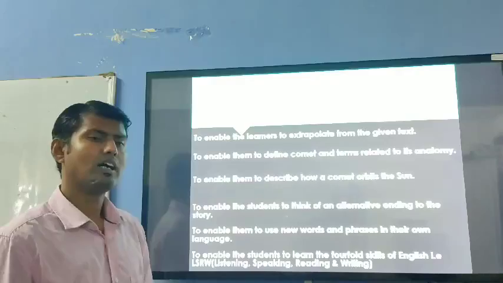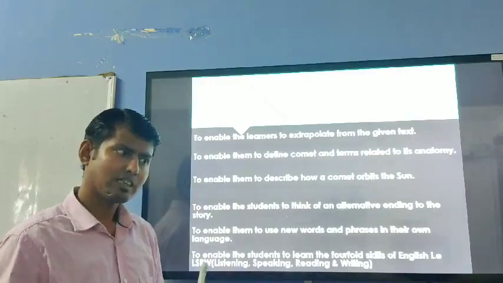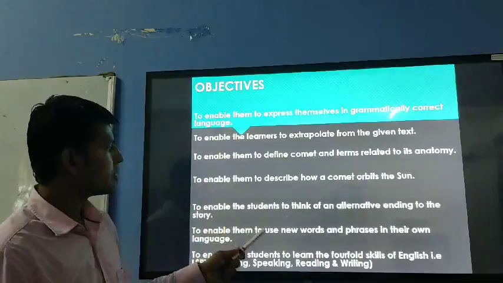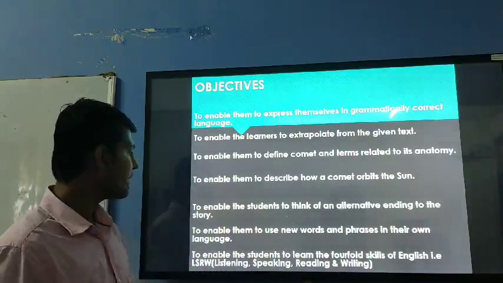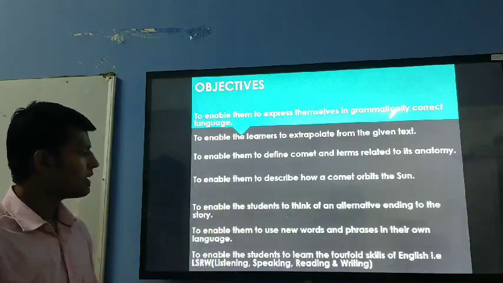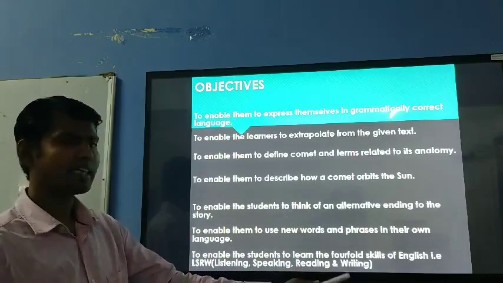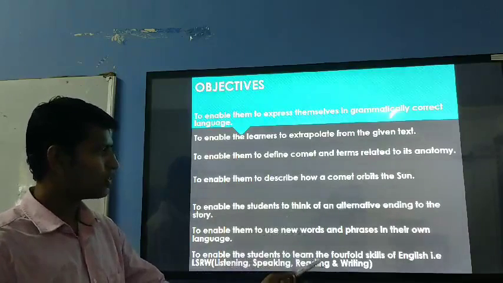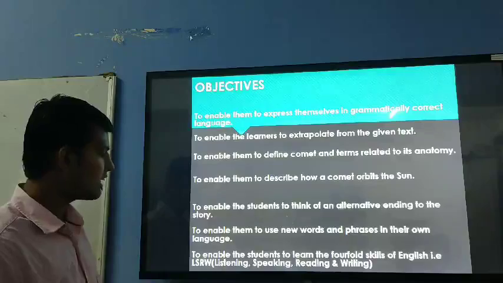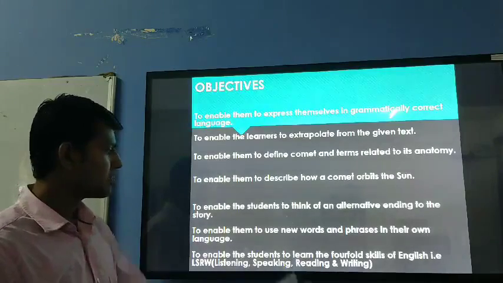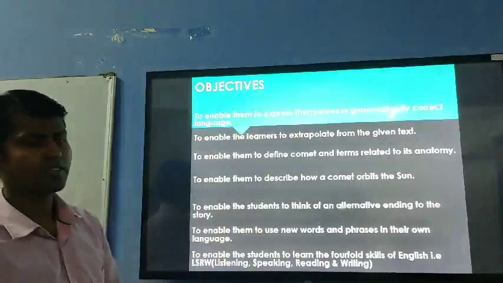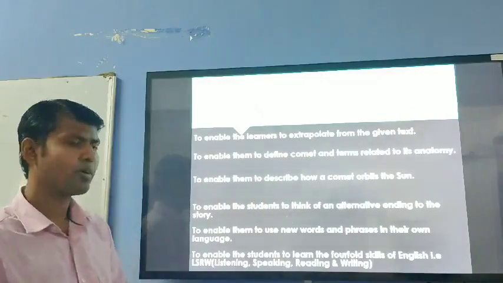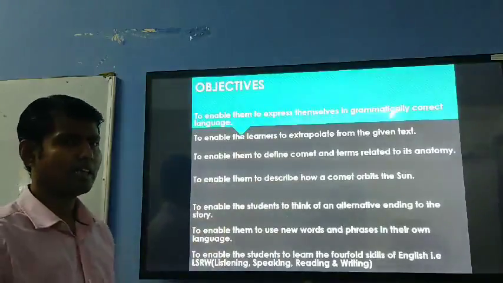Here we'll learn about the comet. To enable them to describe how a comet orbits the sun. To enable the students to think of an alternative ending to the story. To enable them to use new words and phrases in their own language. To enable the students to learn the fourfold skills of English, that is LSRW: listening, speaking, reading and writing. So these are the objectives which we have to attain during this chapter, or after this chapter also we'll get some of these objectives.